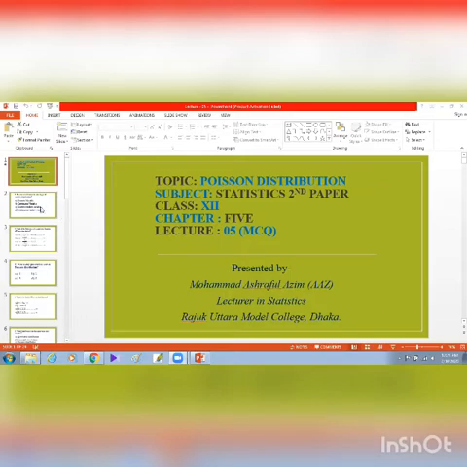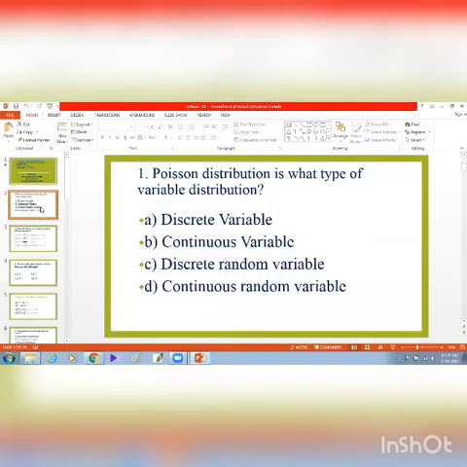Okay, most welcome to my MCQ class. Dear students, first question is that Poisson distribution is what type of variable distribution? I repeat the question. Poisson distribution is what type of variable distribution? There are four options: discrete variable, continuous variable, discrete random variable, continuous random variable. And for sure the answer is discrete random variable.